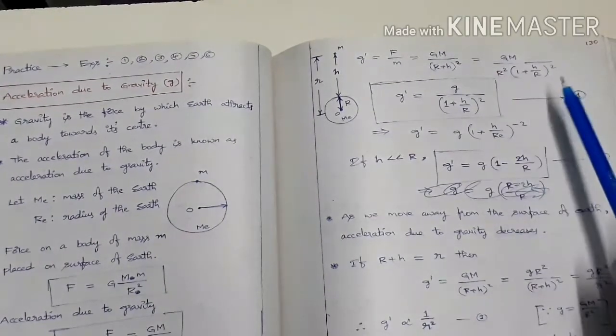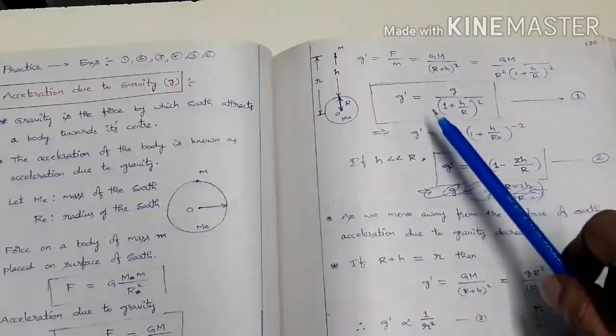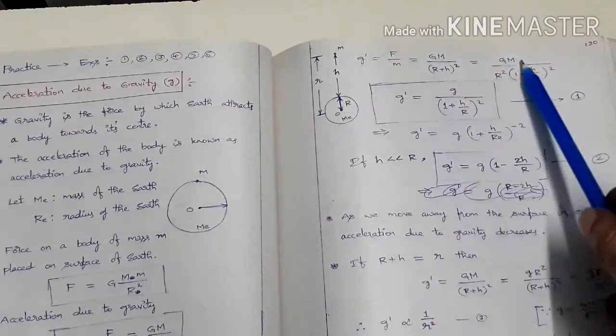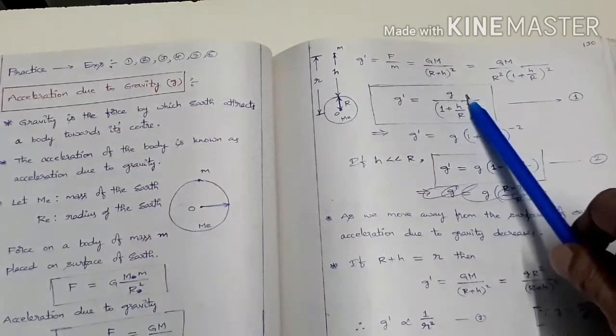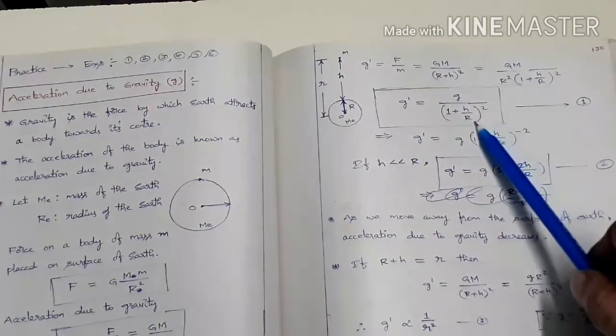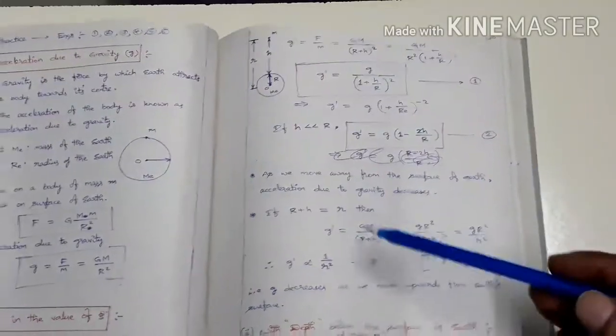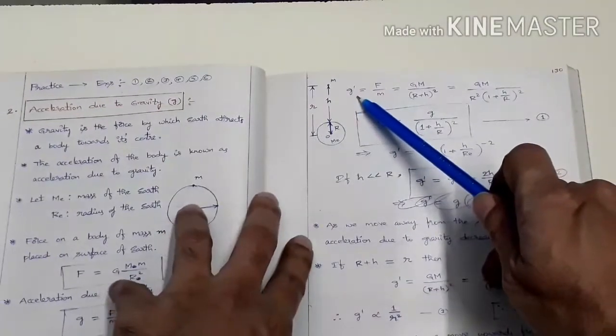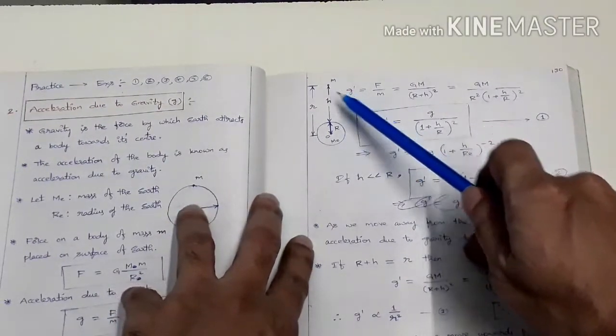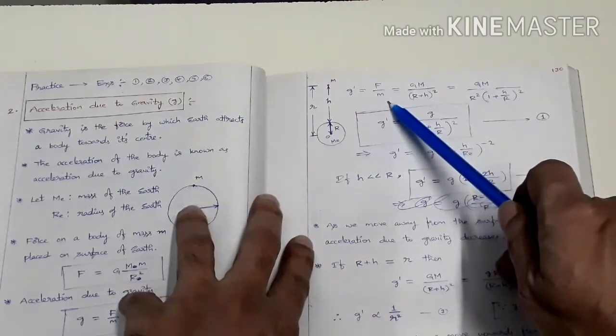So from applying this binomial theorem, we will be getting g dash equal to GM by R square, which is g, the acceleration due to gravity on the surface of the earth, divided by 1 plus h by R whole square. By Newton's second law, what is g dash? g dash is the acceleration due to gravity at height h. g dash equal to F by M by Newton's second law.